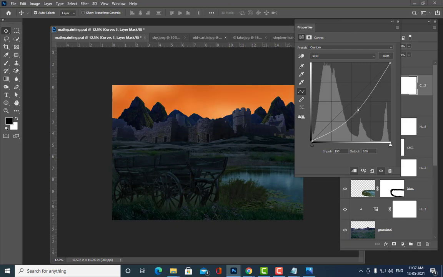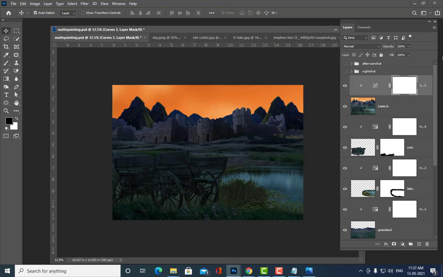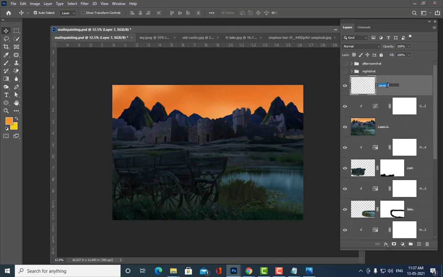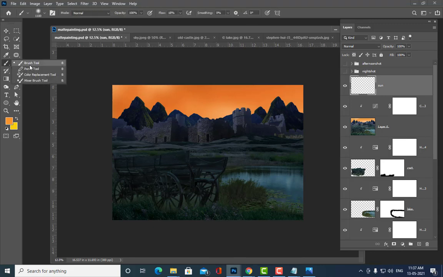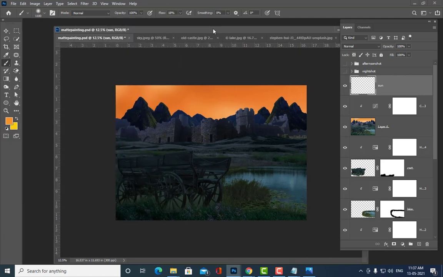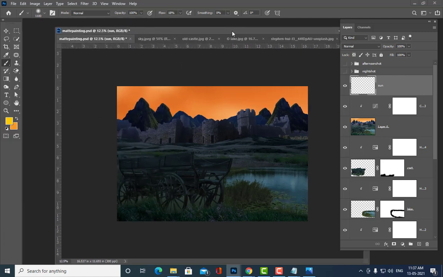Okay, so now the next step, once you have reduced the lighting, what is the next step? See here, early morning, the sun is going to be a little bit yellowish in color. Okay, have you all observed that? Early morning, the sun is a little bit yellowish in color. So how can we create that yellowish sun? Let's take a new layer here. Just take a new layer above it, and we can give it the name Sun. Now let us take a brush. Let us take a soft round brush, and let us select this yellowish color.